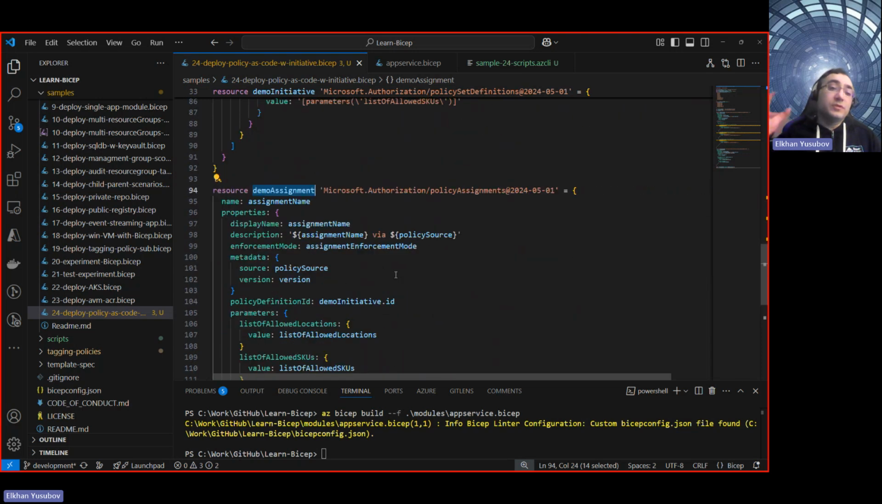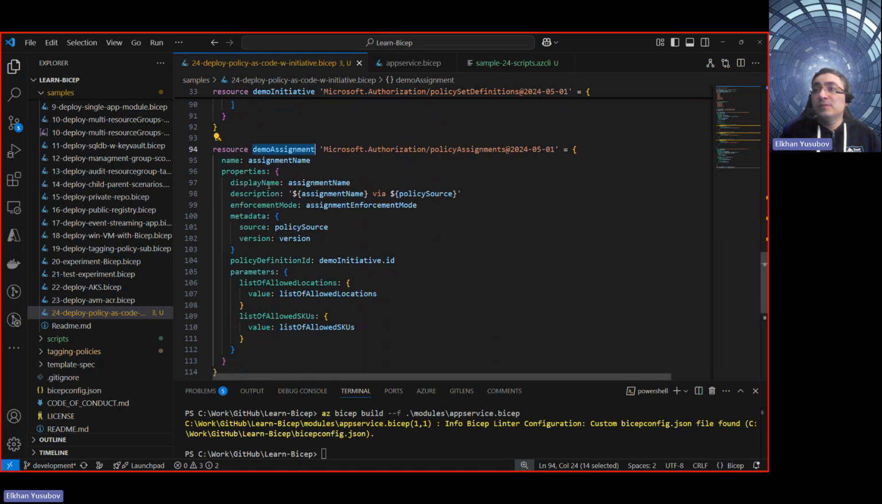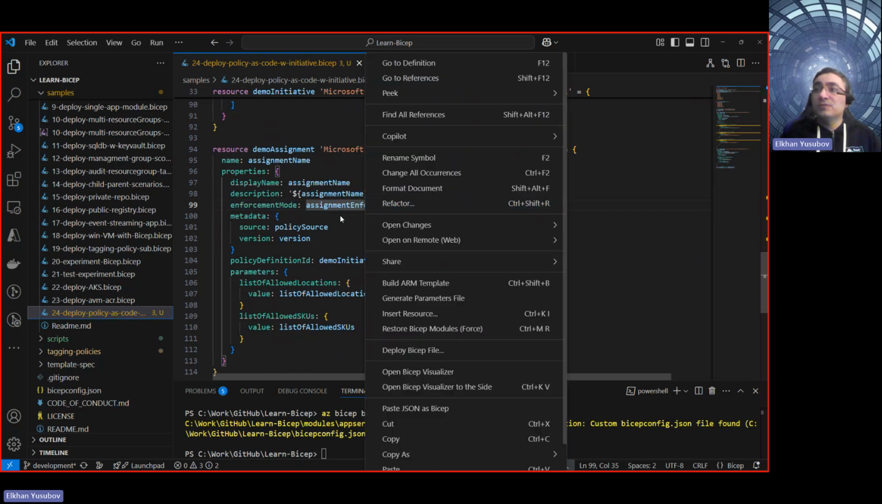Then assignment is going to take your initiative and assign it to the specific Azure subscription or scope, wherever you want to enforce that. And that's what it does here. So it has a name that's parameterized. It goes through each, in the description, it defines the assignment name and policy source, and then it defines the enforcement mode. In our case, again, enforcement mode is a parameter that is defined at the top.